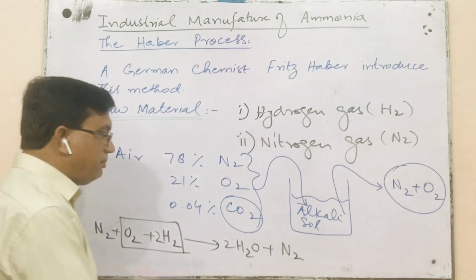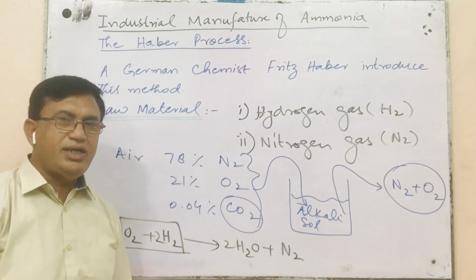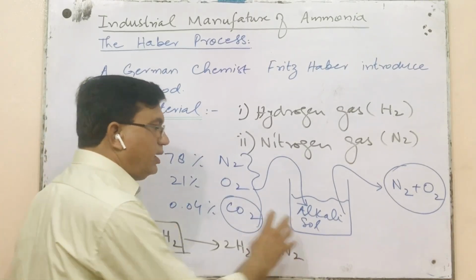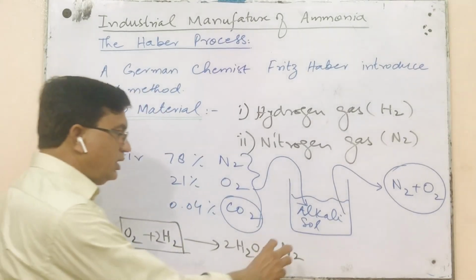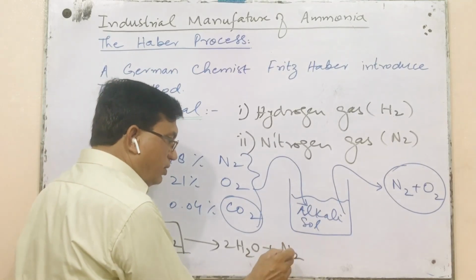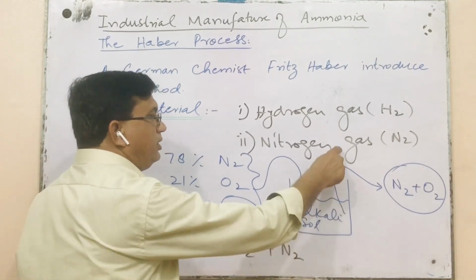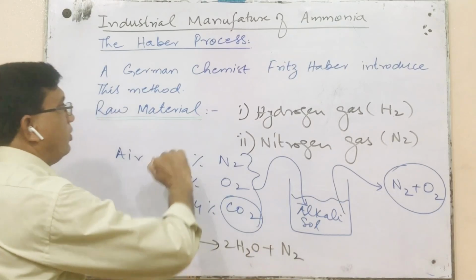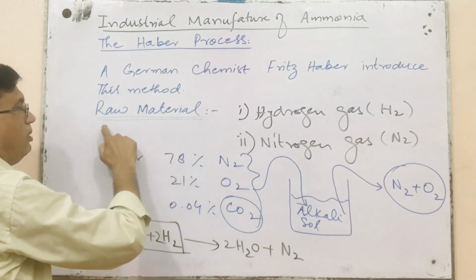If we decrease the temperature, water molecule will be liquefied quite easily, leaving behind nitrogen, and this nitrogen gas collected can be used for the industrial preparation of ammonia.